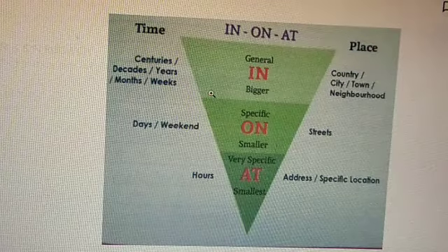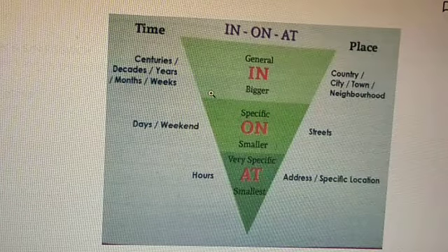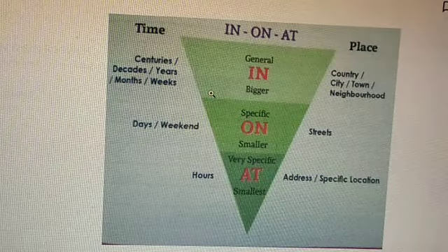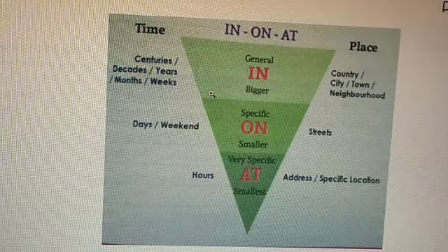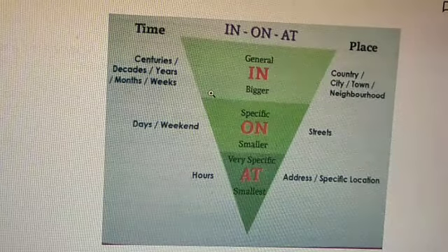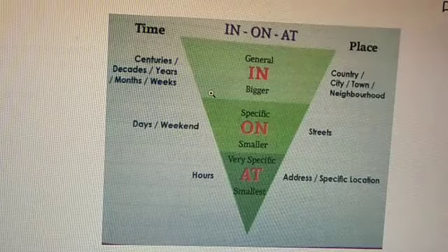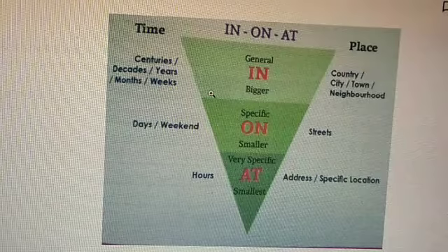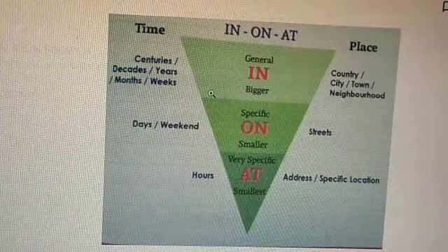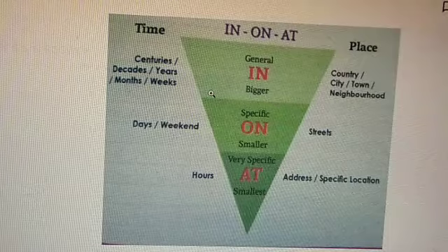And you see on: we use on for smaller things, such as on Sunday, that is days, weekends. And for place, street name. Now coming to the last triangle, for something very specific we use at, that is time. And for place, an address or specific location.